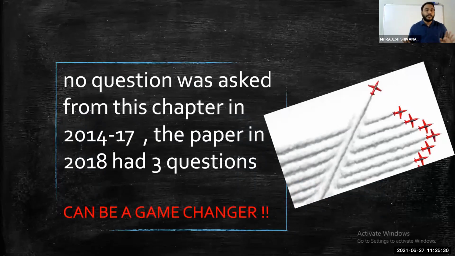You should be perfect. So it can be a game changer, because sometimes they ask 4 to 5 MCQs, sometimes not at all, sometimes again, all of a sudden they are asking 4 to 5 MCQs. So you have to understand this. You should not neglect the chapter at any cost.